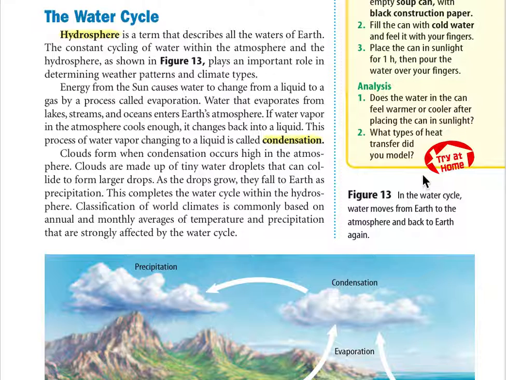If water vapor in the atmosphere cools enough, it changes back into a liquid. This process of water vapor changing to a liquid is called condensation. Clouds form when condensation occurs high in the atmosphere. Clouds are made up of tiny water droplets that collide to form larger drops. As the drops grow, they fall to Earth as precipitation. This completes the water cycle within the hydrosphere. Classification of world climates is commonly based on annual and monthly averages of temperature and precipitation that are strongly affected by the water cycle.